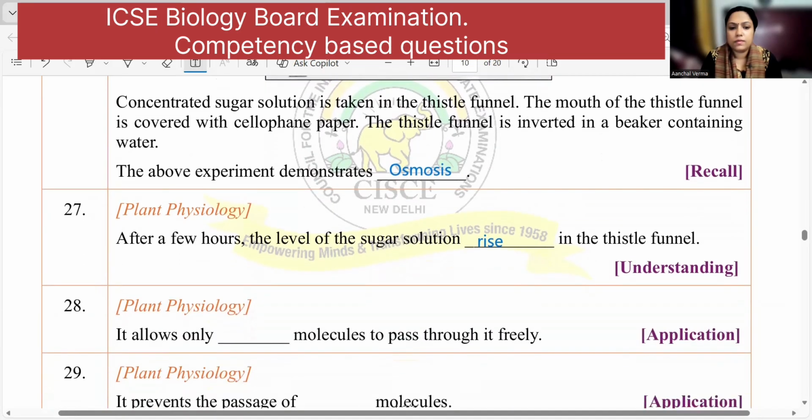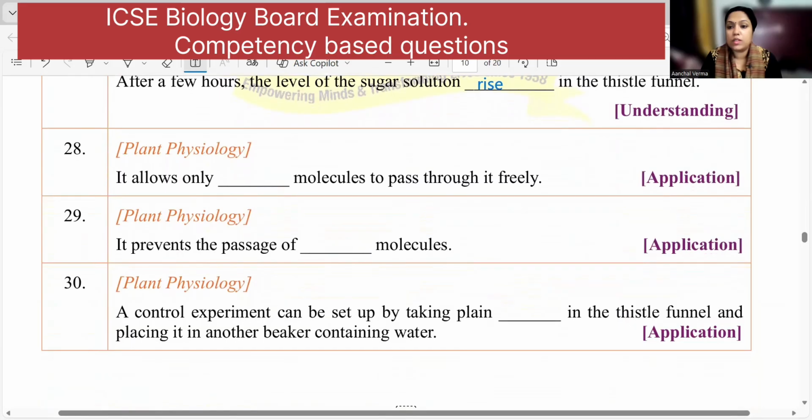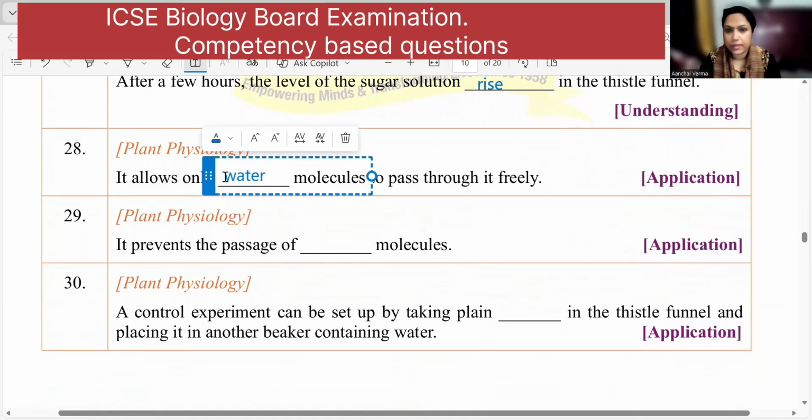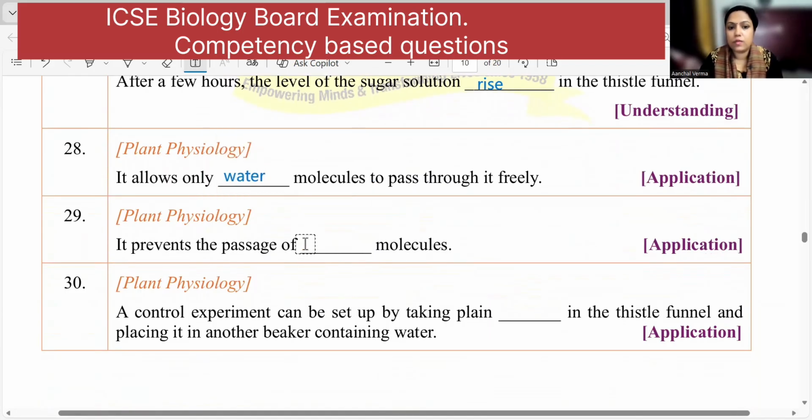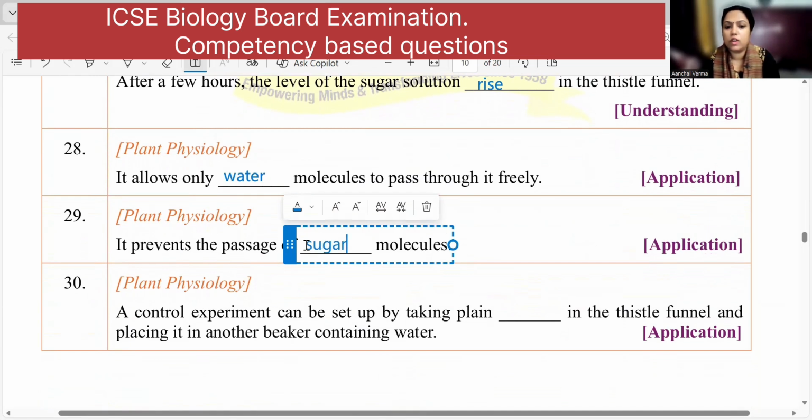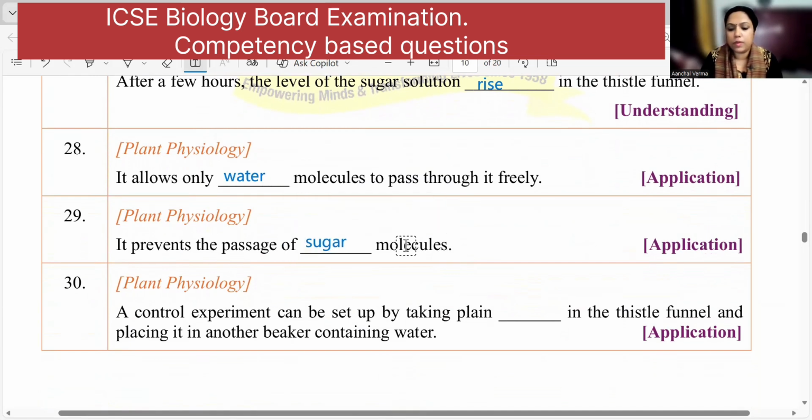Next one. It allows dash molecules to pass through it freely. Now you answer. It should be water molecule or the solvent molecule. Correct? It prevents the passage of what molecule? Sugar. Sugar cannot pass through the cellophane paper or the semi-permeable membrane. A control experiment can be set up by taking plain dash in the thistle funnel and placing it in another beaker, plain water. Right? Plain water can be kept in the thistle funnel.